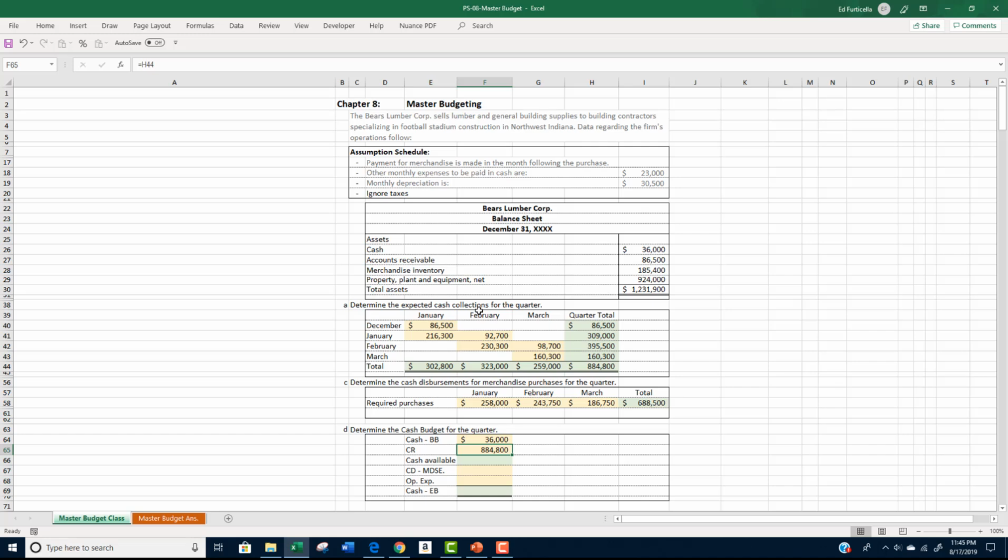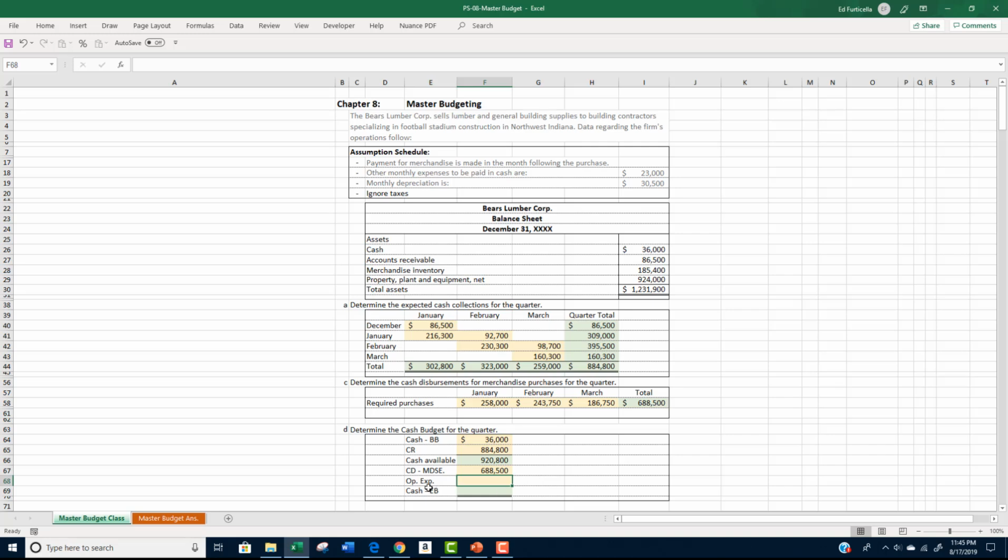Adding the $36,000 and the $884,800 gives us total cash available of $920,800. From the cash available amount, we subtract cash disbursements for merchandise of $688,500. We also need to deduct cash paid for operating expenses.